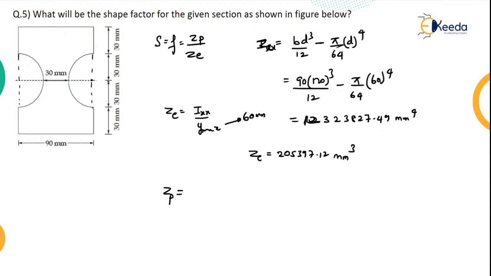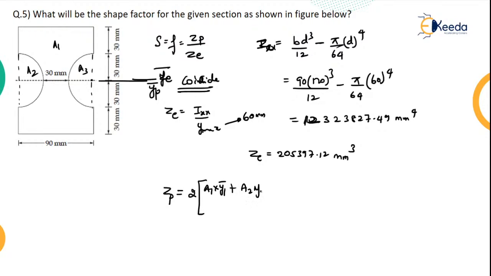Now what will be the plastic section modulus ZP? Since it is a symmetrical section, your YE bar and YP bar will coincide, right? Now how do you calculate ZP? Divide this entire area into A1, A2, say A3, and this is symmetrical. So what you can do, 2 times A1 into Y1 bar plus A2 into Y2 bar plus A3 into Y3 bar.